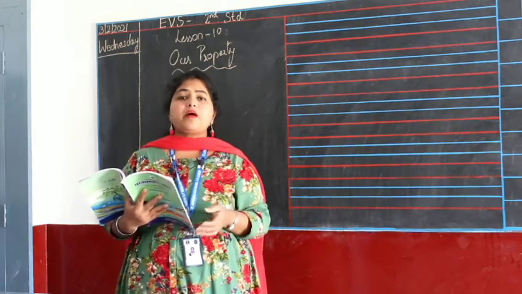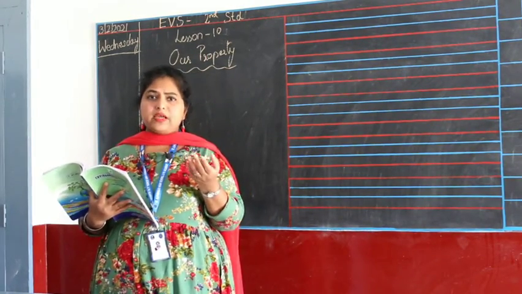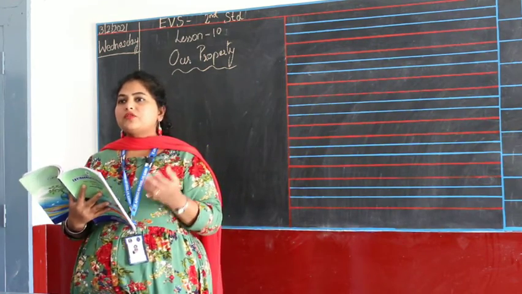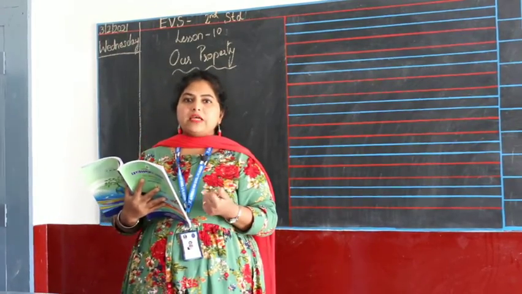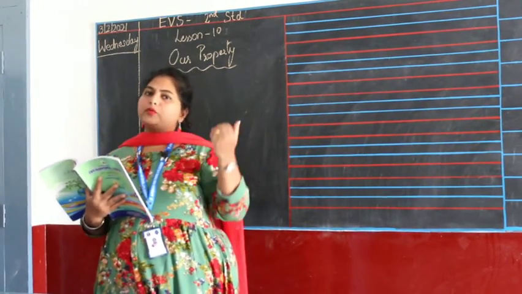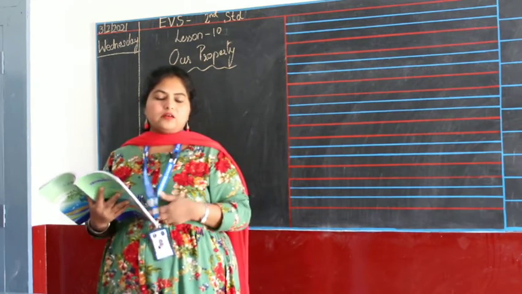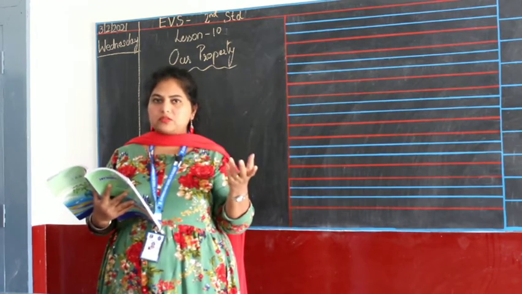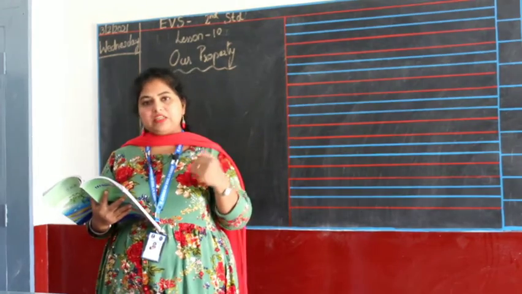What happens when there is a power cut? When there is a power cut, you can't see around, right? It's so dark in the night when there is a power cut. You won't be able to see what's in the house. So what will you do? You light a candle. Like that, on the road what do we do? We put up street lights. When there is a power cut, you can't step out at night, right? But when the power is there and the street lights are on, you can walk freely on the roads. That's why we need street lights.